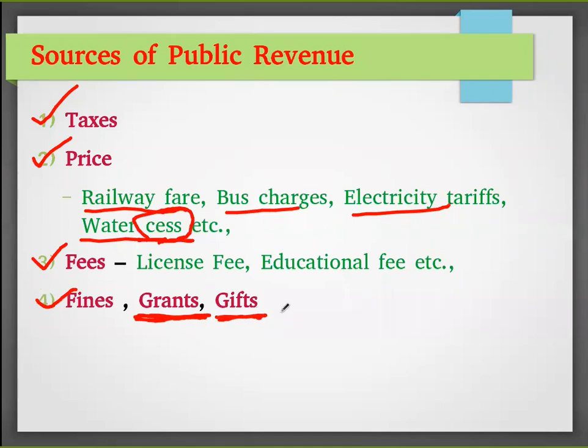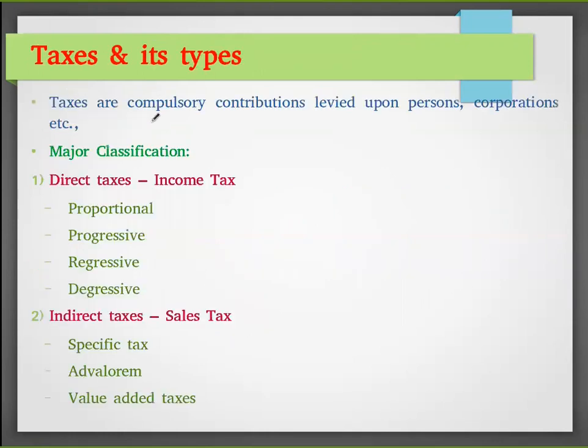Then gifts. These are all the sources of public revenue. We will see majorly about the taxes, how these taxes are getting collected, and what are the principles behind it. So first we will talk about taxes.